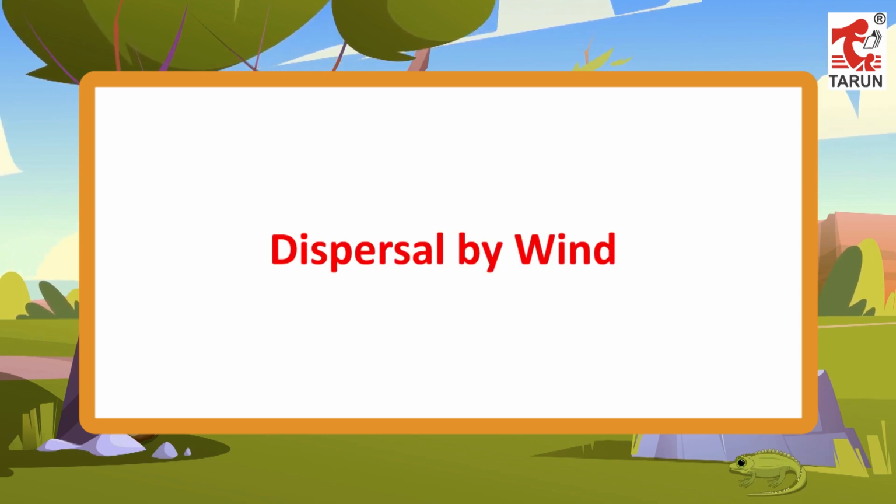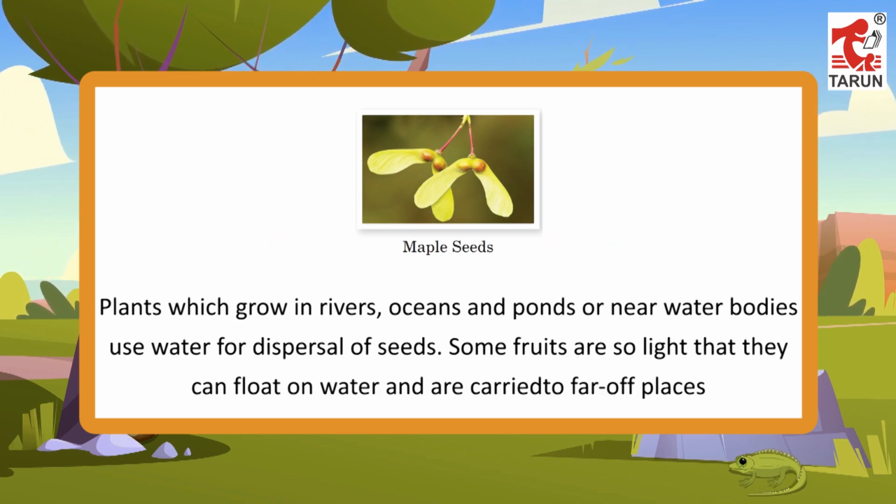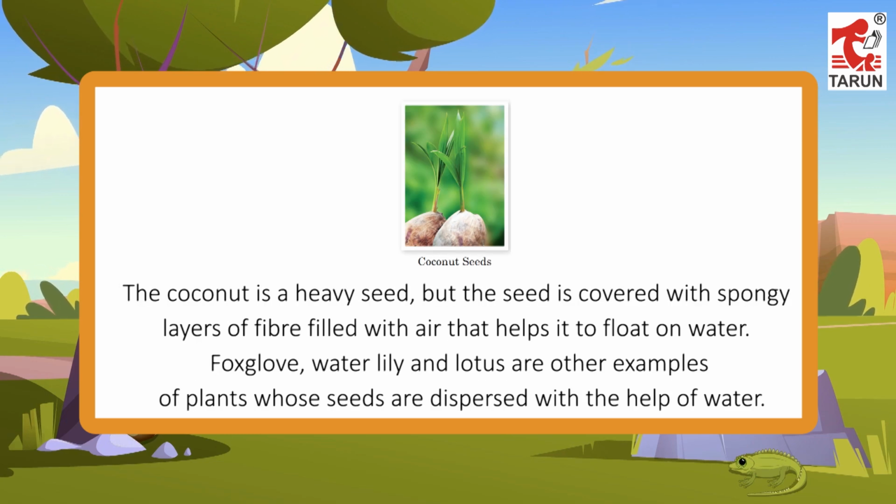Dispersal of seeds by water. Plants which grow in rivers, oceans and ponds or near water bodies use water for dispersal of seeds. Some fruits are so light that they can float on water and are carried to far-off places. The coconut is a heavy seed, but the seed is covered with spongy layers of fiber filled with air that helps it to float on water. Foxglove, water lily and lotus are other examples of plants whose seeds are dispersed with the help of water.